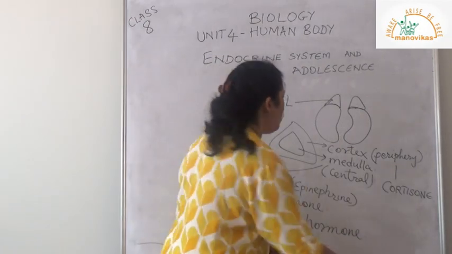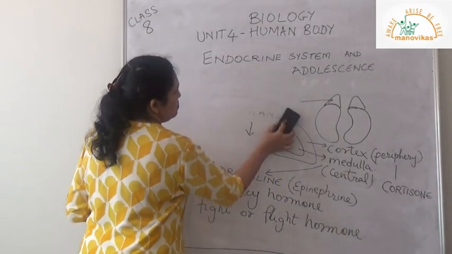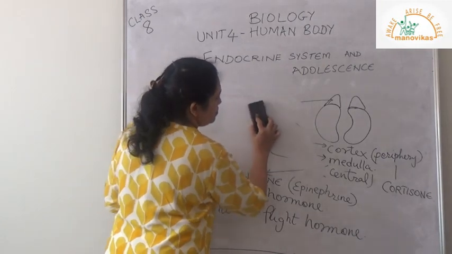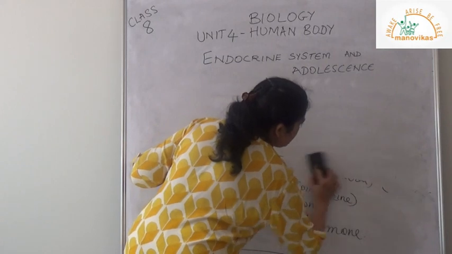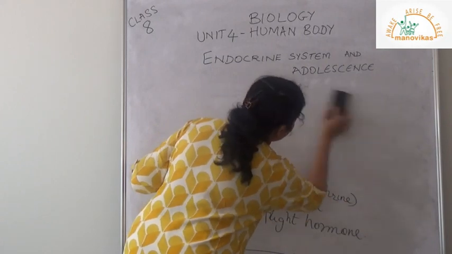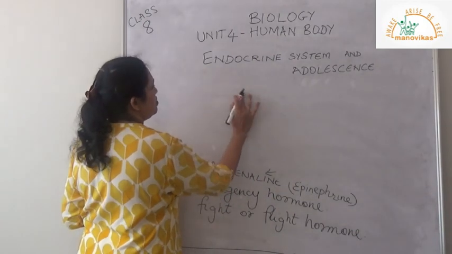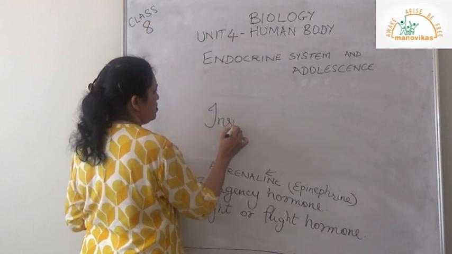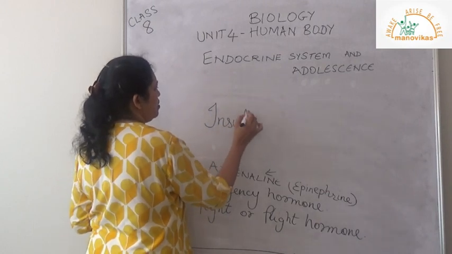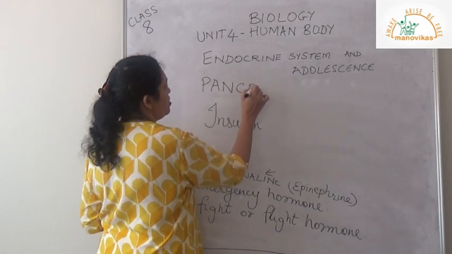Now coming to the third hormone. The third hormone is secreted by the gland which is the pancreas.